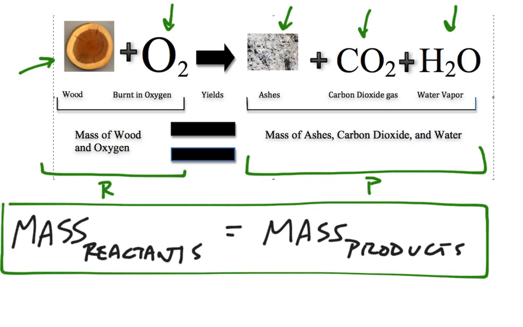The law of conservation dictates that we cannot create nor destroy matter, but it doesn't say that we can't change it. In fact, that is what's happening. When we take wood and we burn it in air, we are converting it into a couple different forms. We are chemically combining it with the oxygen to make ash, carbon dioxide, and water vapor. 3 new substances, which means the chemical change.